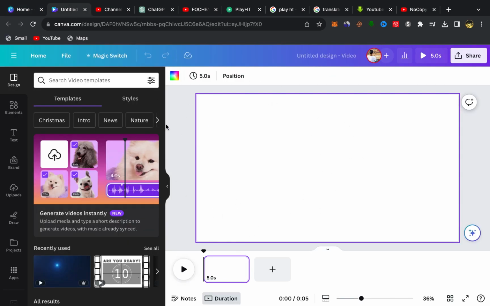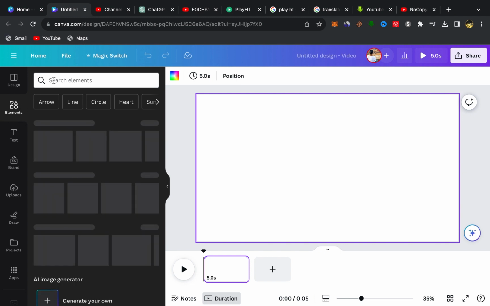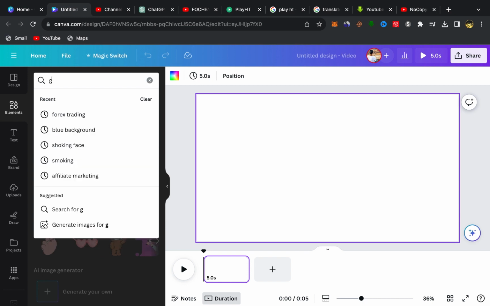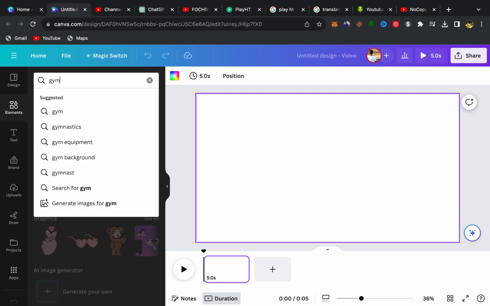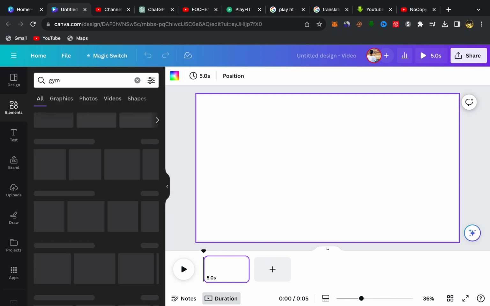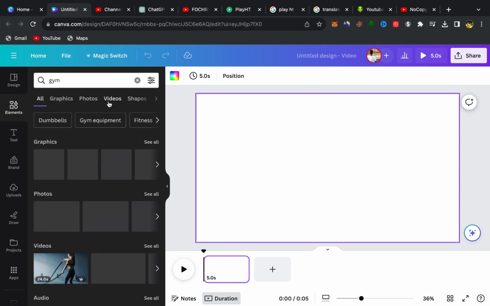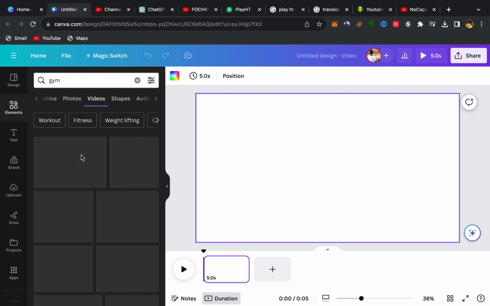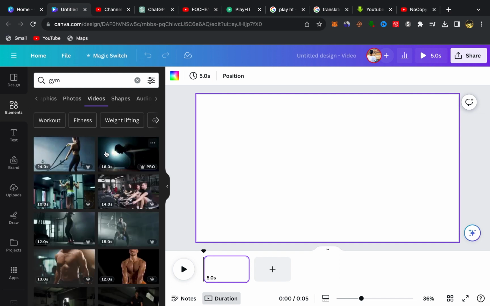Okay, so what you need to do next is you need to click over here on elements. Click on elements and click on the search over here and search for, for example, gym. Okay, like this, and click over here on videos. And here you go, you will find a lot of videos here.